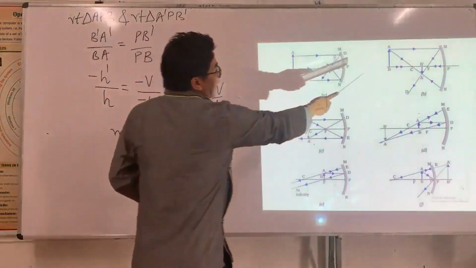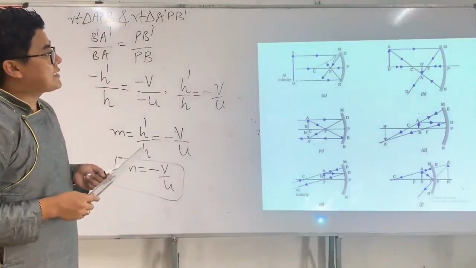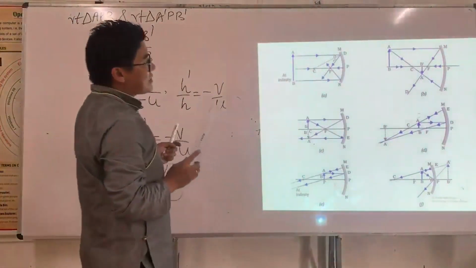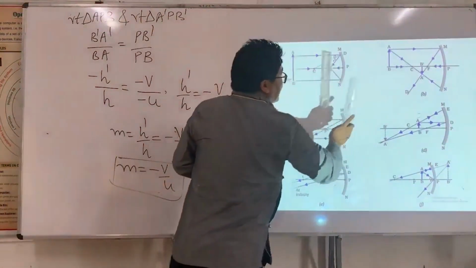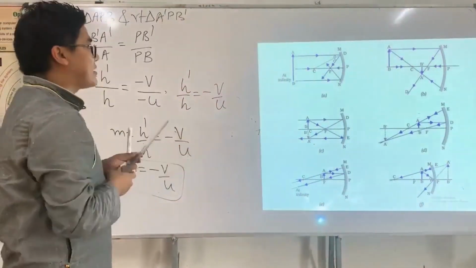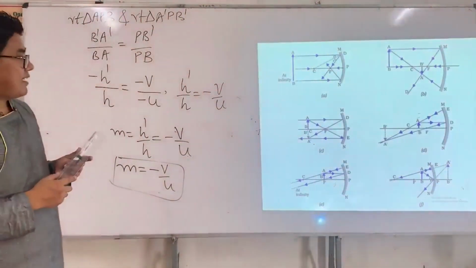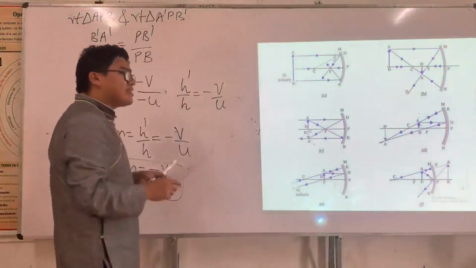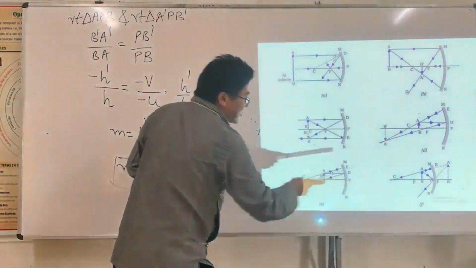When the object lies between C and infinity, the image is diminished, real, and inverted. If the object is at C, then the image must be at C, and it is real and always inverted. And likewise it goes on.